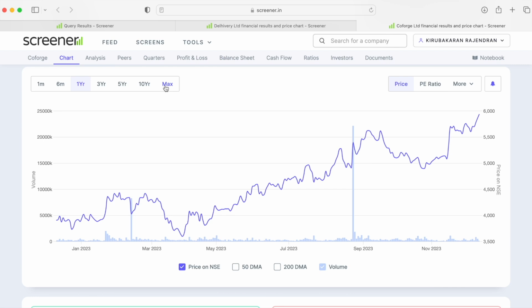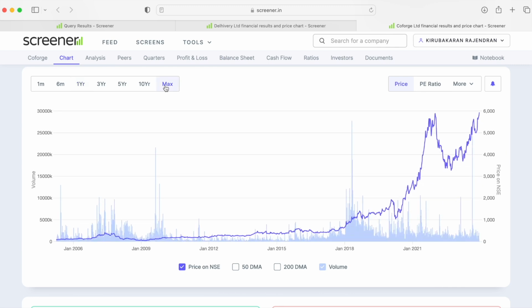So this is the overall price. That is a phenomenal move, where from 96 rupees it has moved all the way till 5,800 rupees, almost 6,000 rupees. Then it corrected till 3,500, and again it is moving back up. So when a stock has been moving in such a huge rally, making a huge high move till 5,890, almost 6,000 rupees, now correcting and again trying to cross that level.